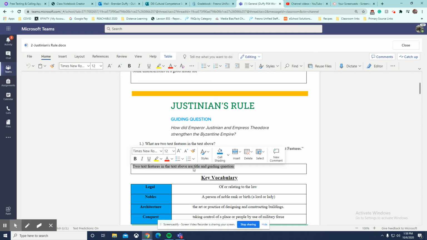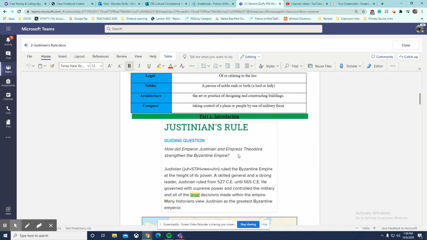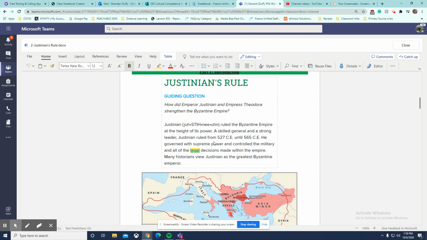Remember, two text features in the text above: the title and the guiding question. These two things help us know what the text is about and help us find the central idea. Got your key vocabulary. Make sure you look over that and read that. These are four key words that you will read about today. You're going to read about some legal things, the effects on nobles, architecture, and some conquests.